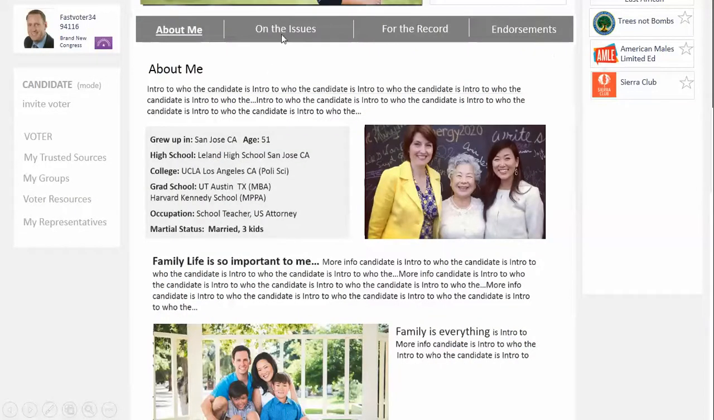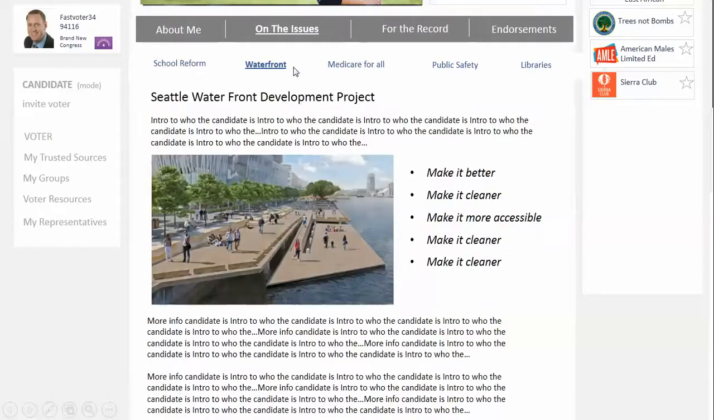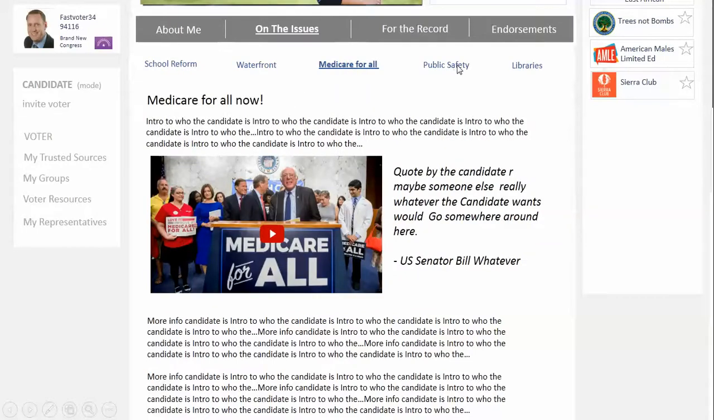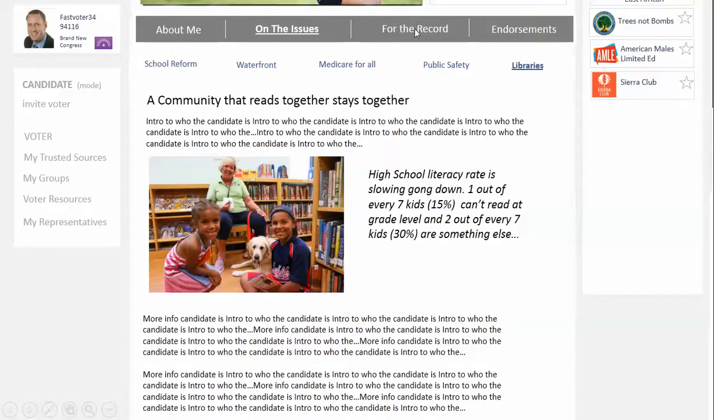And then they can quickly go right up to About Me, and they can scroll down the page and read that, and then they can click on the Issues tab, and then here they have the subtitles on the issue, so they can click through the specific issues, and then they can go up to here, which is for the record.